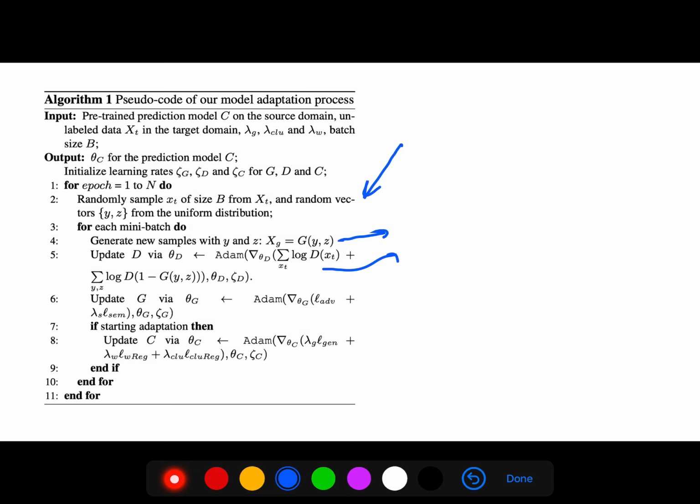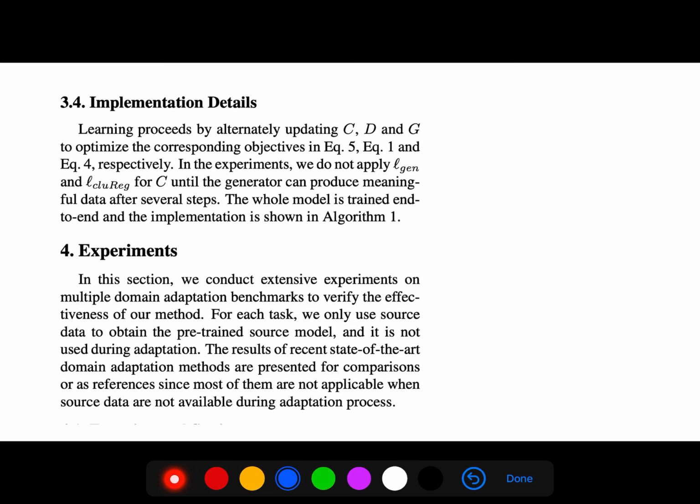If we start the adaptation, then we use this. So we update the prediction model, discriminator, and generator to optimize the objectives. So for each task, we only use source data to obtain the pre-trained source model, and it is not used during adaptation.